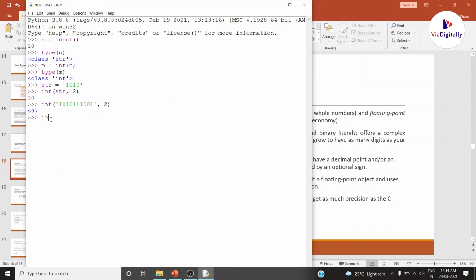Not only the decimal number, if you want to know any number, for example, I am going to pass FFF, which is actually a hexadecimal number. Now I am going to pass the base as 16. The corresponding equivalent number in base 10 is 65,535.